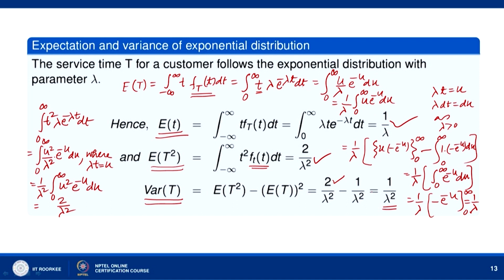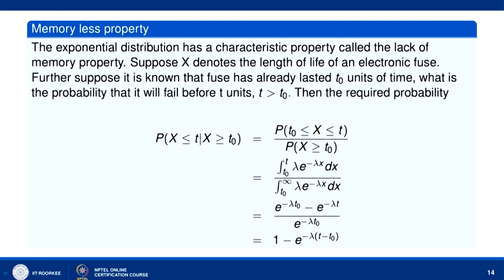So, variance is 1 by lambda square and mean is 1 by lambda. Okay. So, mean is 1 by lambda, we will use in the examples. Now, let us discuss memoryless property. The exponential distribution has a characteristic property. It is called lack of memory property.